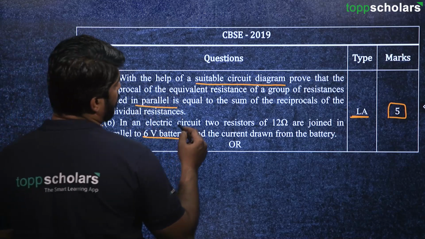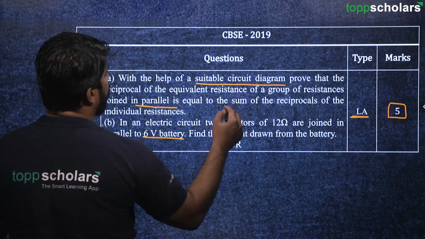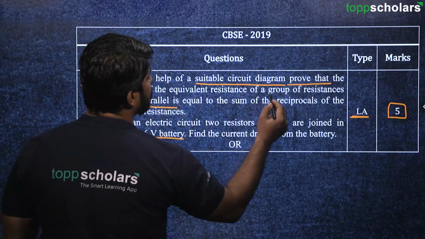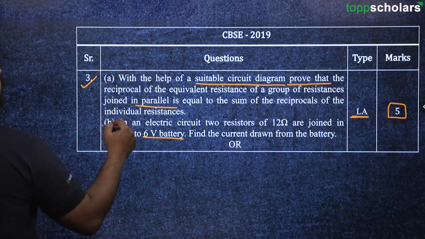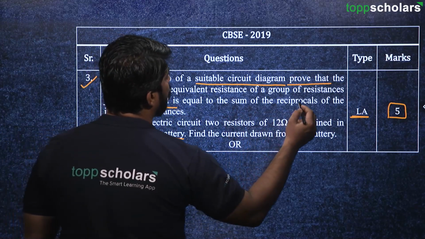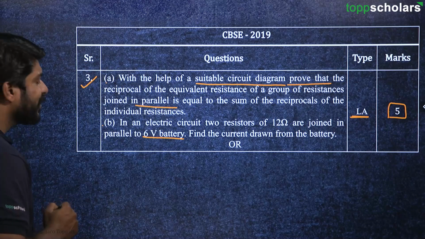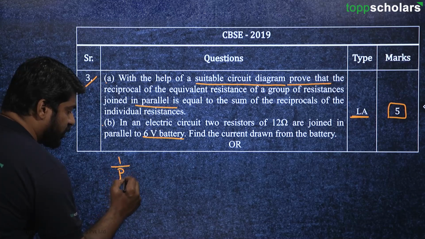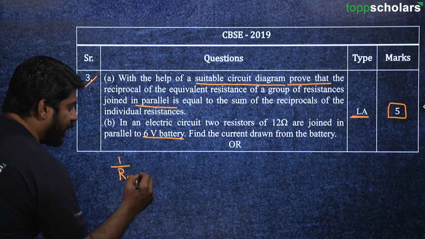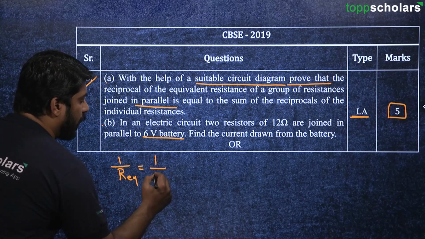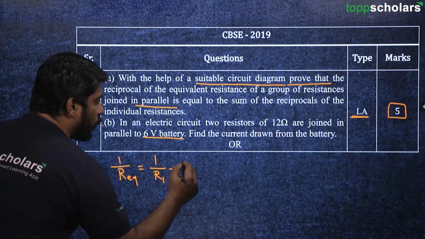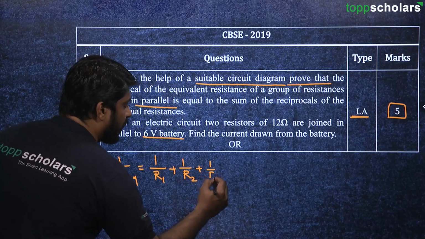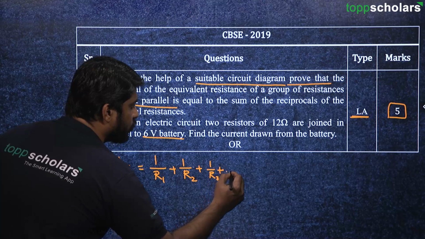So here we have to prove that the reciprocal of the equivalent resistance of the group of resistances joined in parallel is equal to the sum of the reciprocals of the individual resistances. That means they have asked us this: 1 upon R equivalent is equal to 1 upon R1 plus 1 upon R2 plus 1 upon R3 and so on.